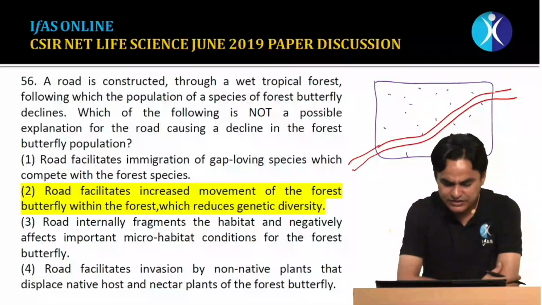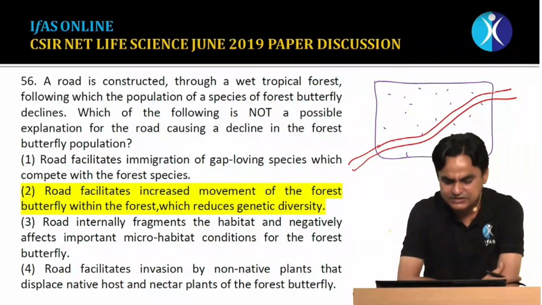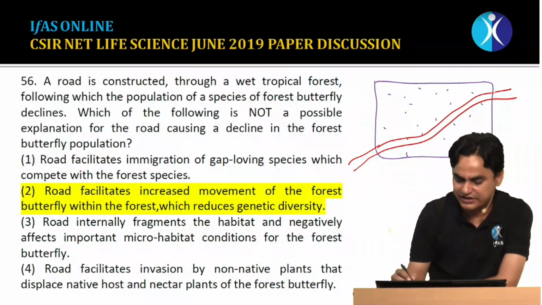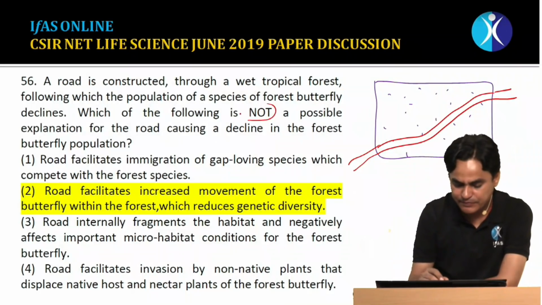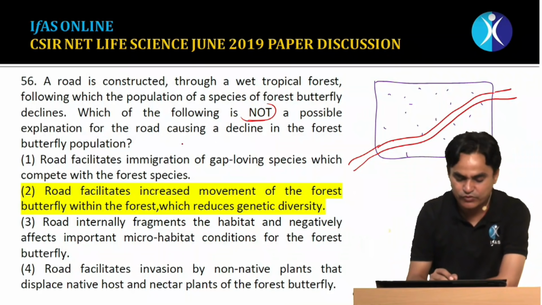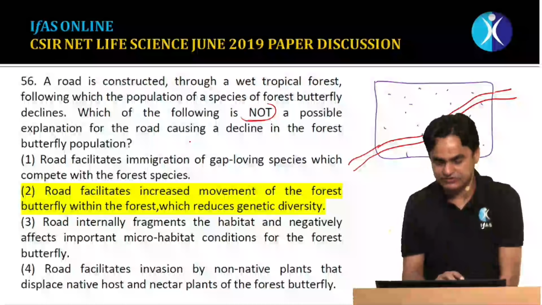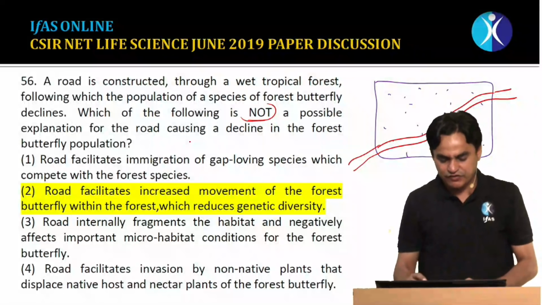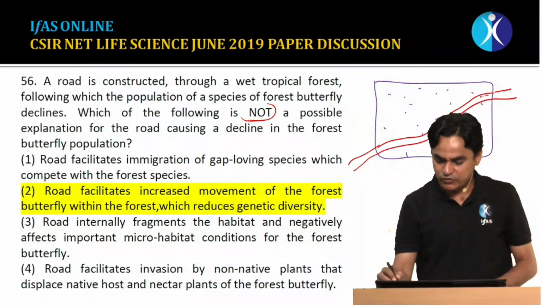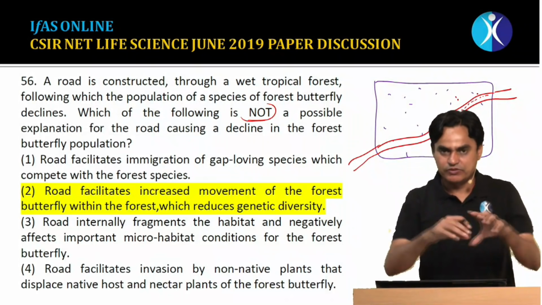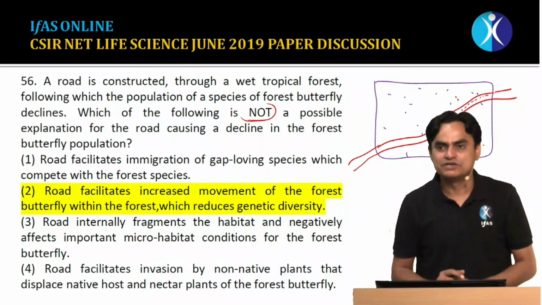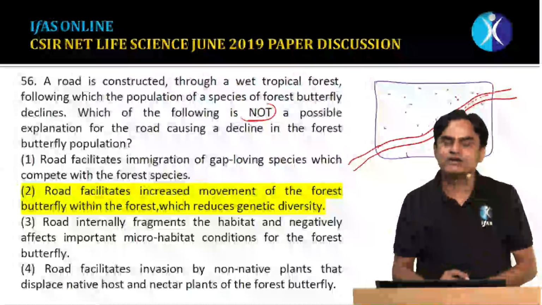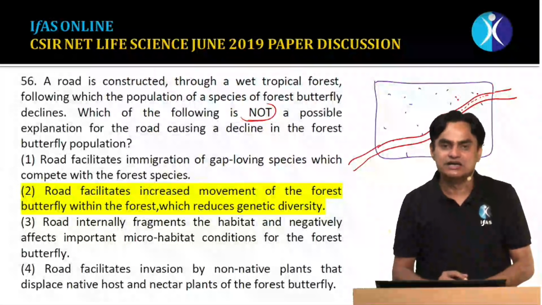It has been assumed that with this, the species of forest butterfly could decline. Some species could decline. Which of the following is not a possible explanation for the road causing a decline in the forest butterfly population? So which is not a reason. First is that the road facilitates immigration of gap-loving species which compete with the forest species. Yes, that's true, because wherever there would be a road, there would be a gap in the forest, there would be a patch, and there may be some gap-loving species. They can utilize that niche comparatively better and could outcompete these native butterflies.